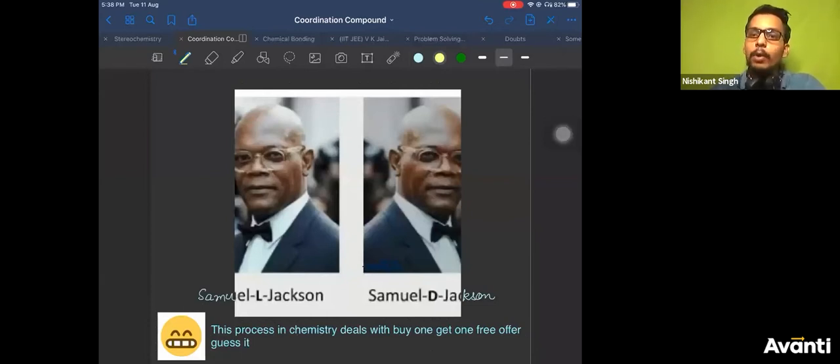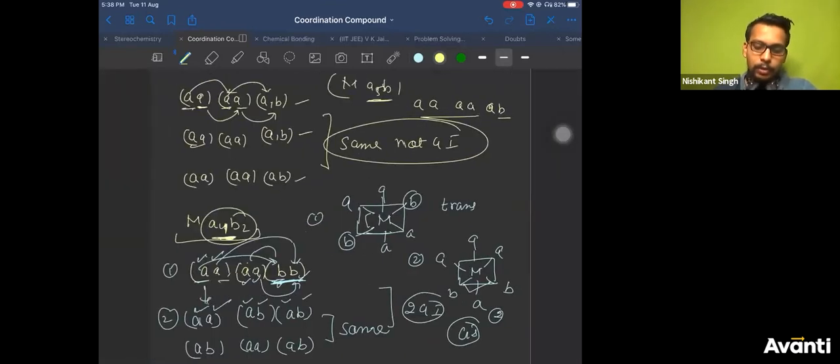So we were discussing geometrical isomers, right? And in geometrical isomers, we had discussed coordination number 6, and in coordination number 6 also, we had discussed which all cases. So let us start with coordination number 6.